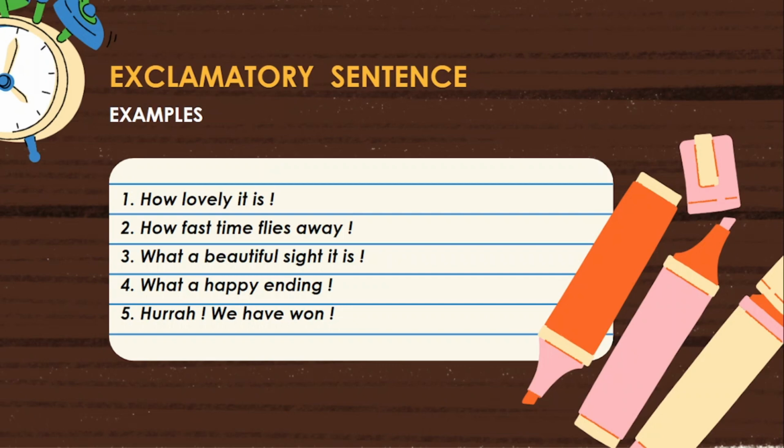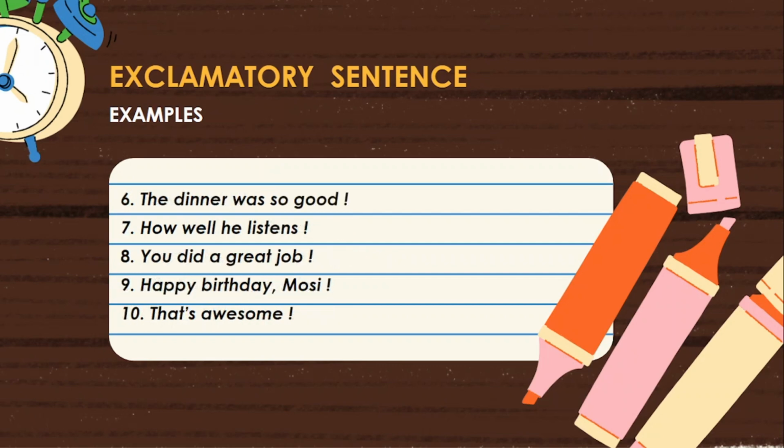Based on these two points, the sentence is called an exclamatory sentence. Let us observe the remaining features also. The sentence starts with an exclamatory word hooray. Next, subject we and verb have won are present at the end of the sentence.